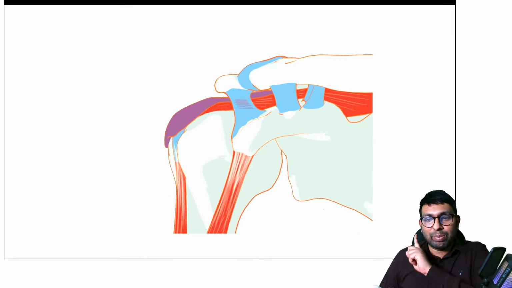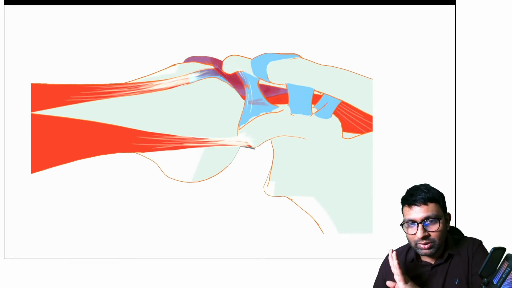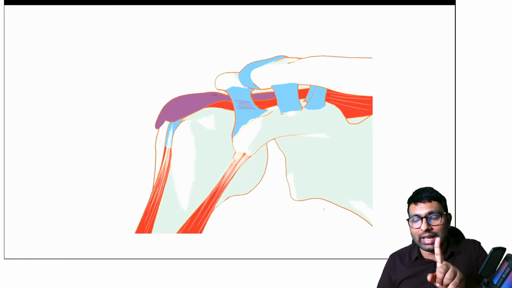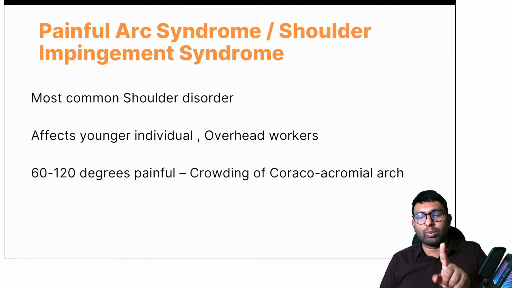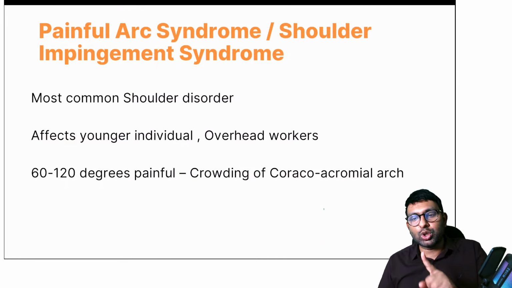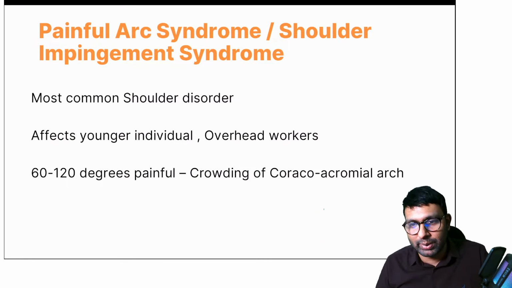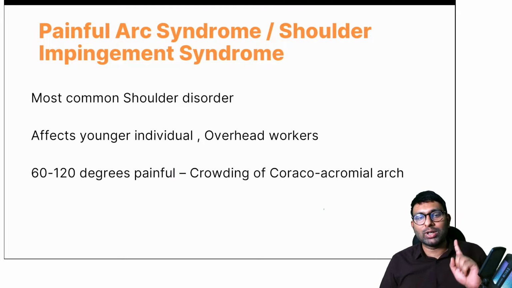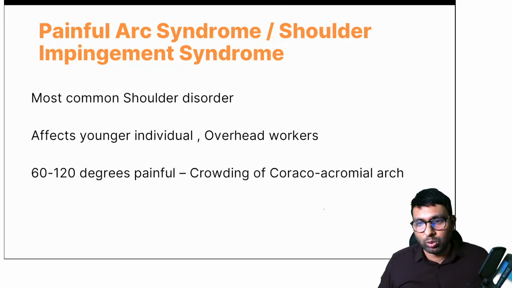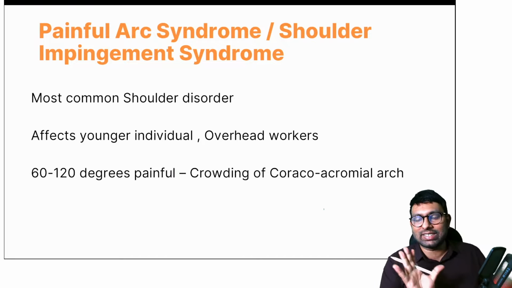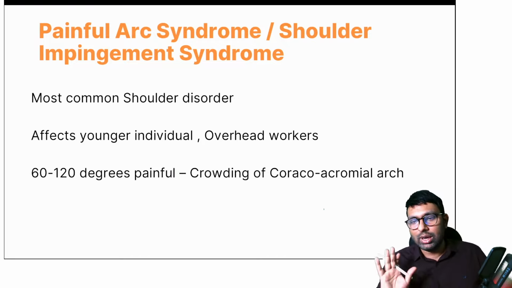This is called painful arc syndrome. Not subacromial bursitis, this is called painful arc syndrome, and this is the most common shoulder disorder, also called impingement syndrome. It affects younger individuals, mainly those involved in overhead working. The classical feature of painful arc syndrome is that 60 to 120 degrees will be painful because of crowding